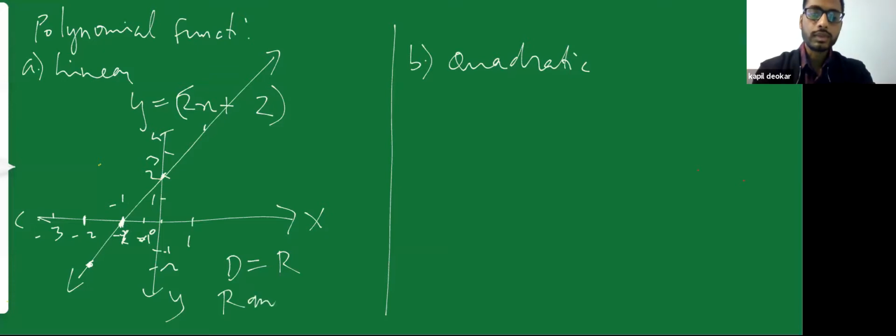And what is going to be my range? My range is also all the values I can get. My straight line covers the positive axis, negative, 0. All numbers are possible. Therefore, my range is also all real numbers.